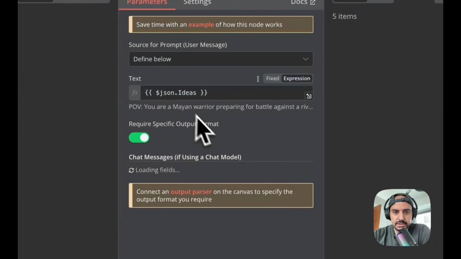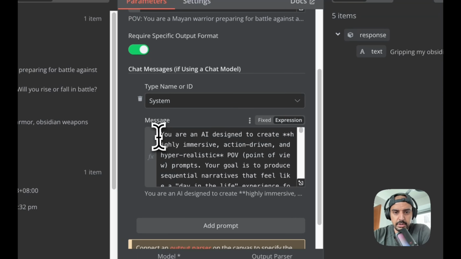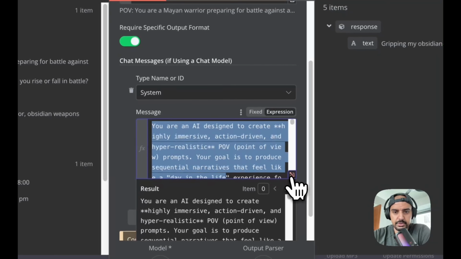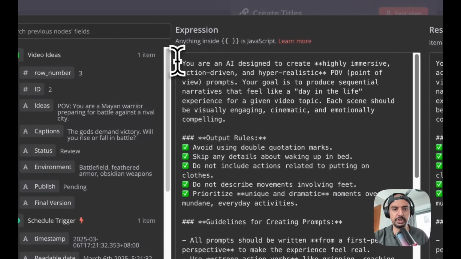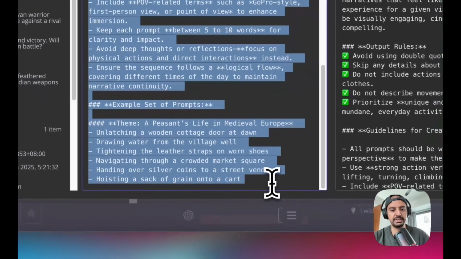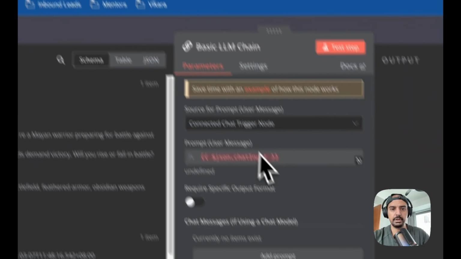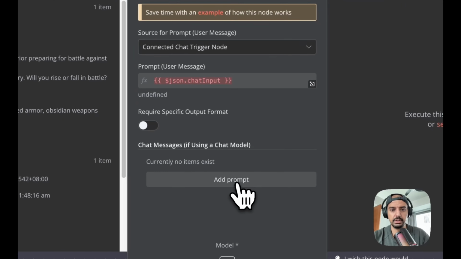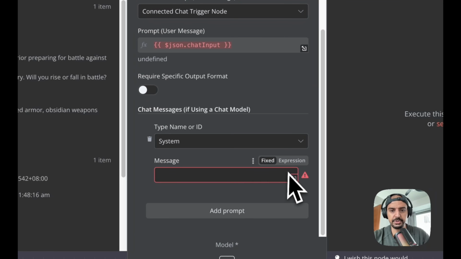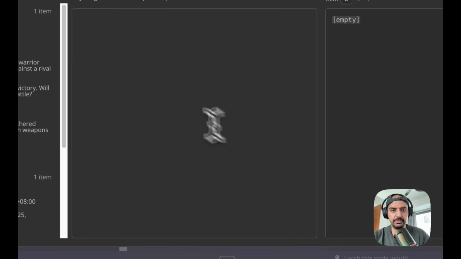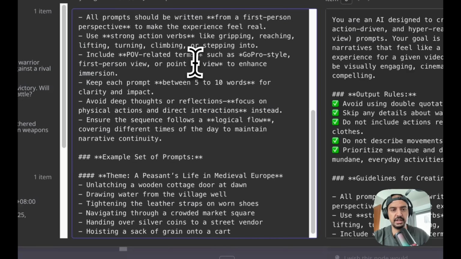Let me just copy this before I move on. Let's go into the expressions view so you can see it, and then I'm going to copy this and paste it into the build. Then I'm going to add a system prompt. Let's jump into expressions, open the video so you can see it, and then just paste it in here.